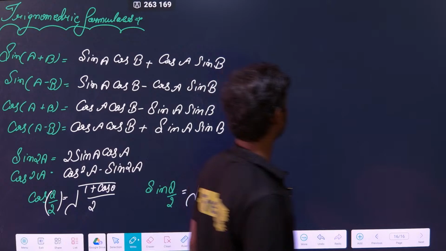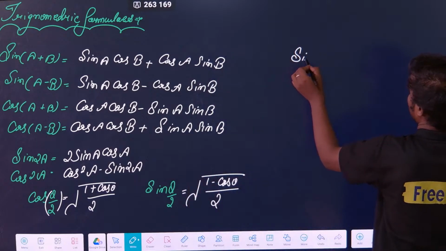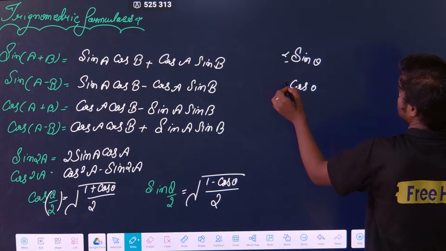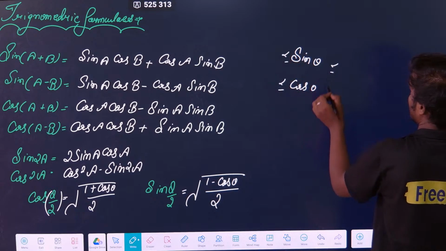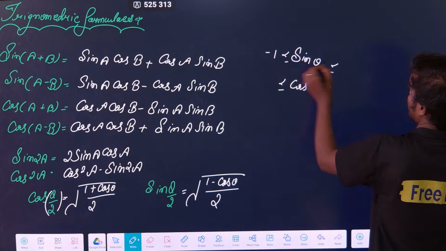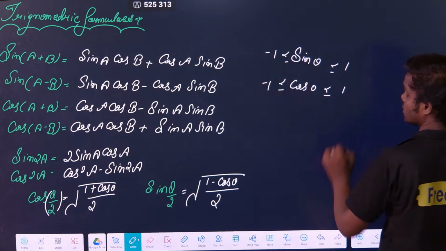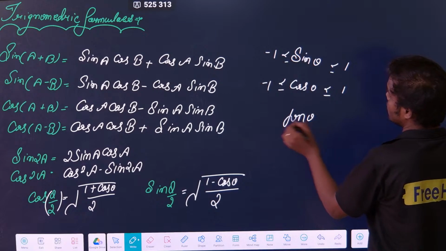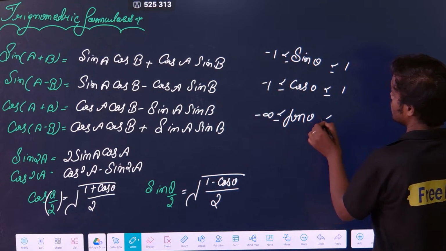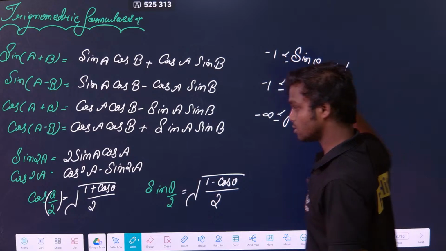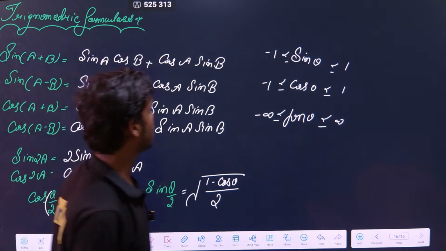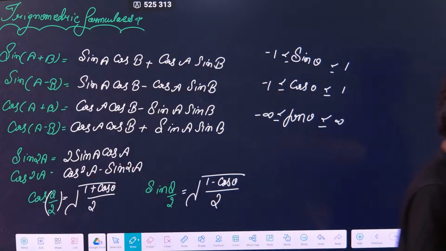And one more thing, always remember this. I hope everyone knows, but let me tell you for your knowledge. Sin theta and cos theta are always bounded between -1 and +1. And what about tan theta? Tan theta will be between -infinity and +infinity. Clear? These are the important trigonometric identities for you. Just note it down.